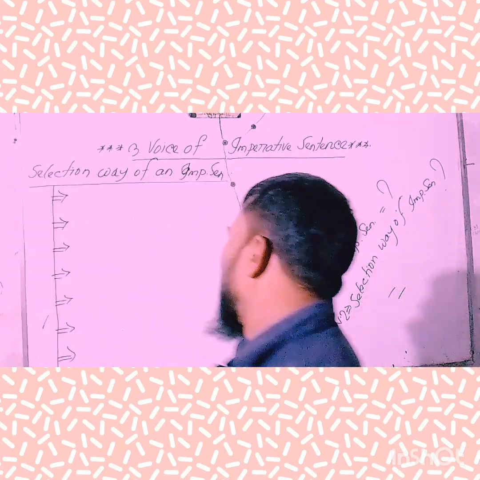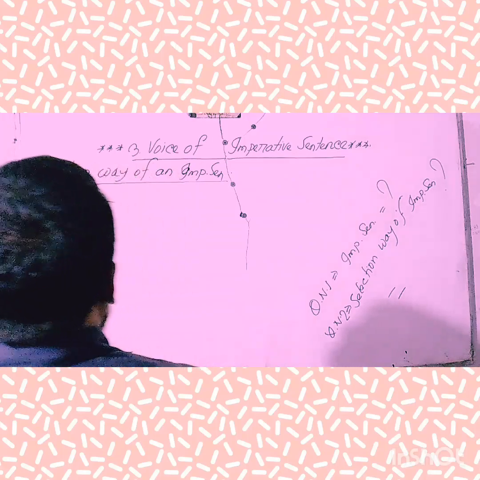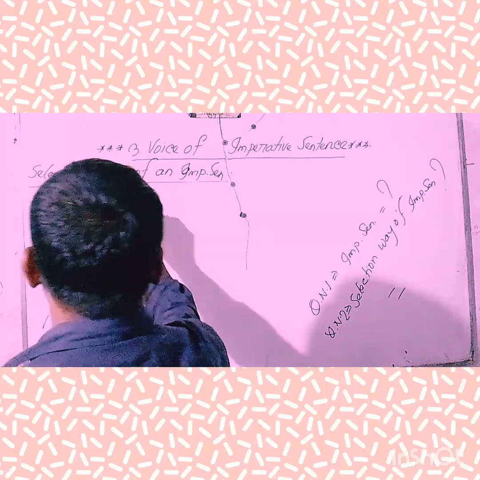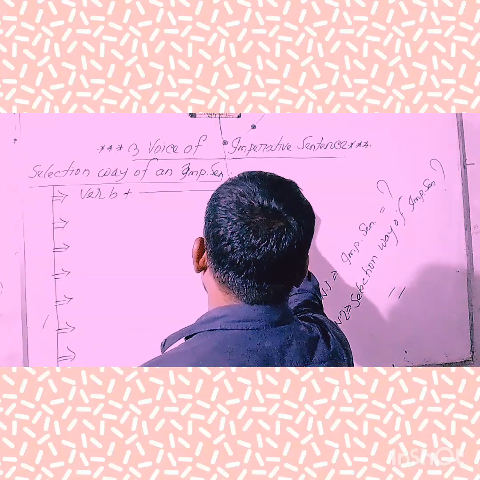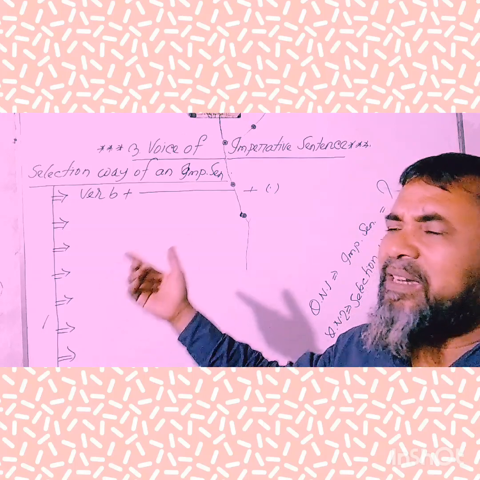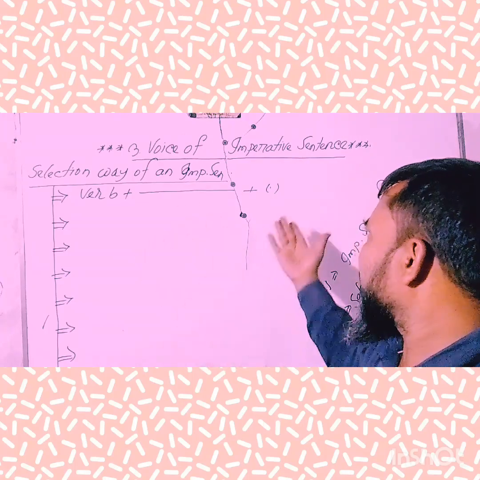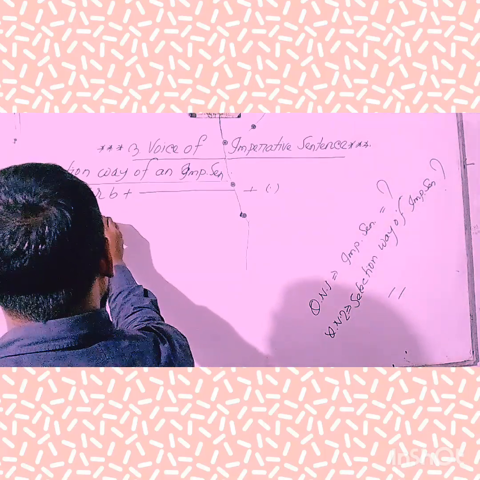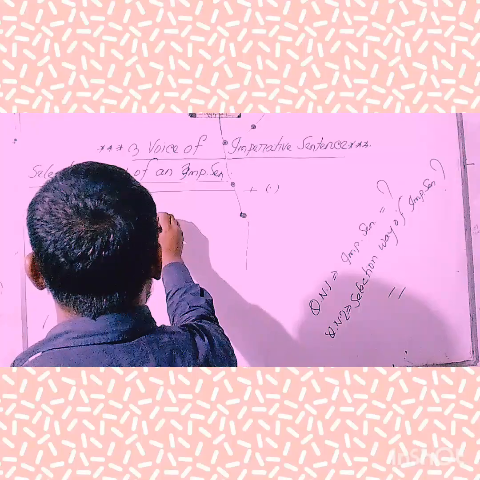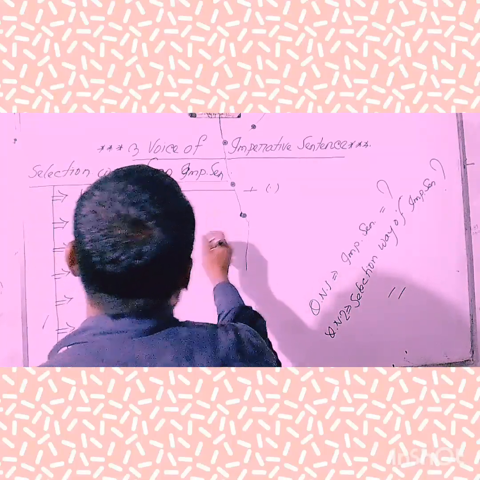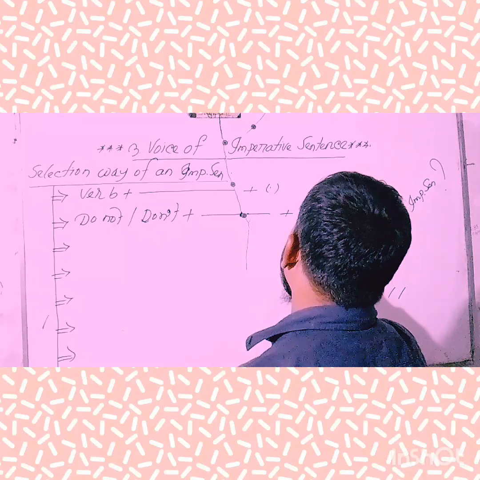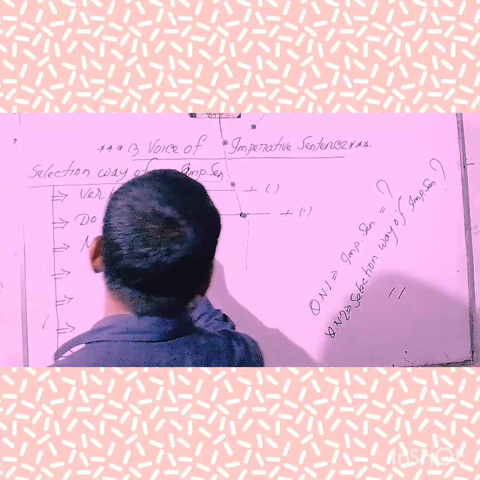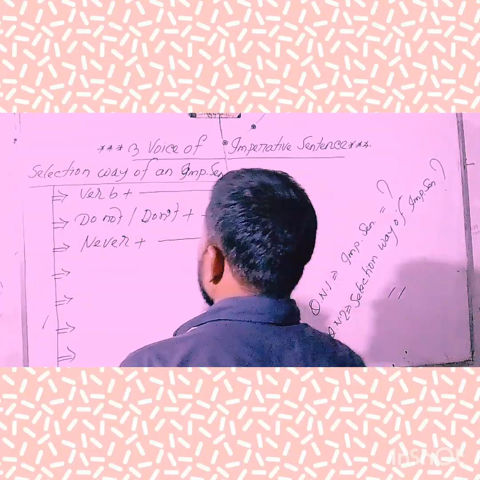Number one, we can select an imperative sentence in this way: starting word verb, and finally ended with the note of full stop. Number two, starting word do not or don't, and finally ended with the note of full stop. Number three, starting word never, and finally ended with the note of full stop.